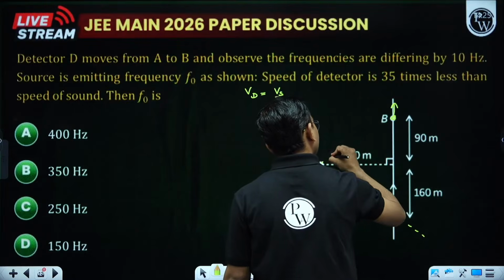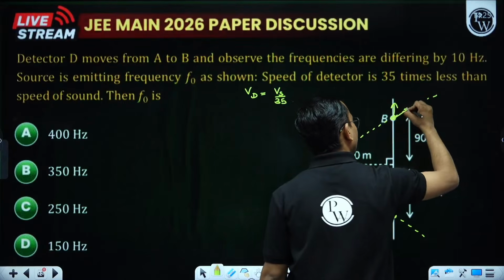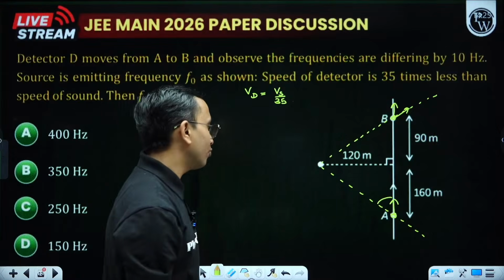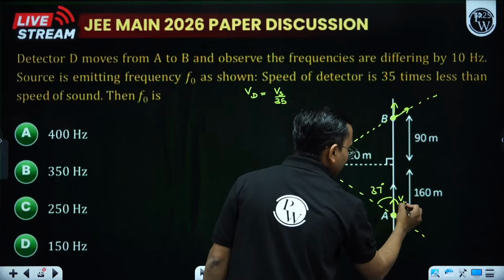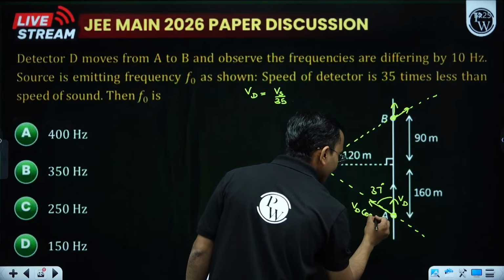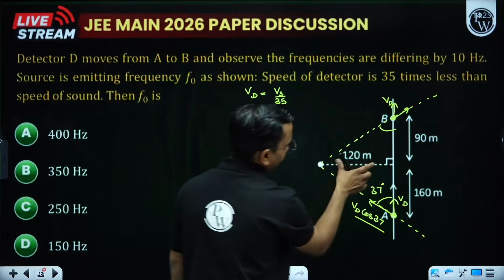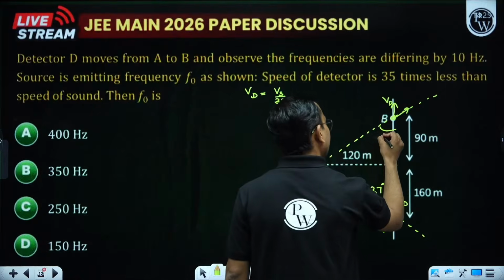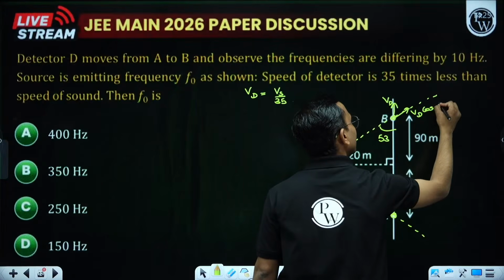Here also, along the line of the source, this component will come. How much is this angle? This is 120 divided by 160, that is 3 by 4, which means 37 degree. If this is my V detector speed, this component will be V detector cos 37. And how much is this? This is 120, this is 90, so that is 4 by 3, which means 53 degree. Tan inverse 4 by 3 is 53 degree. So this becomes Vd cos 53.